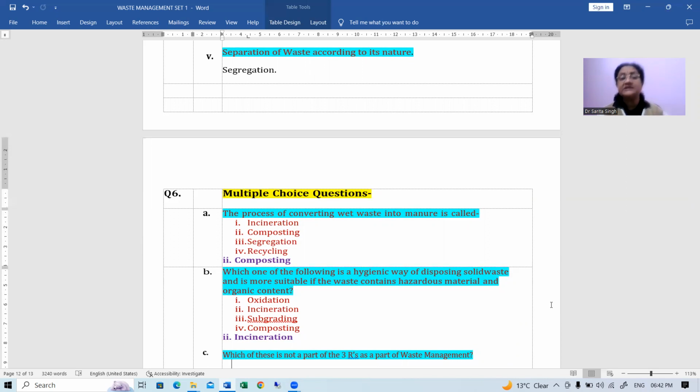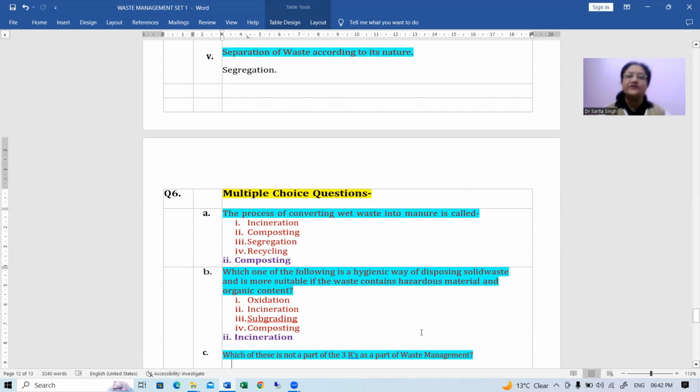And this is applicable in all the subjects, not only geography, because MCQs have become an important part of all the papers these days, according to the latest pattern which the council has introduced. So a few MCQs are there in front of you.